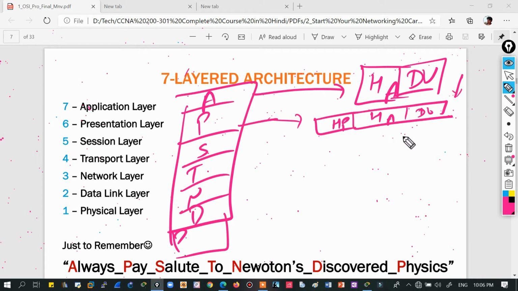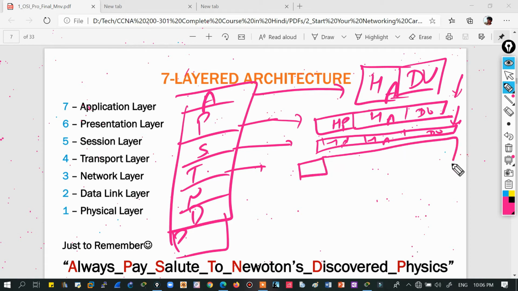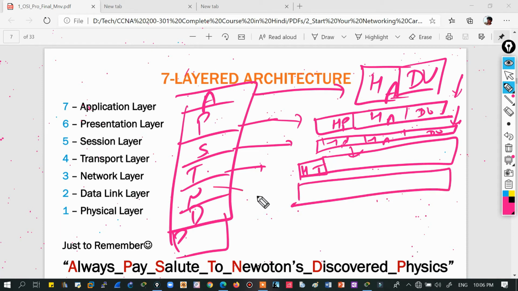When this is received at the session layer, it is received as it is, the DU, header of application layer, header of presentation layer. When this is received at the transport layer, it is received as it is, and the transport layer adds its own header. Again, this is received as it is by the network layer, and its header is added separately.